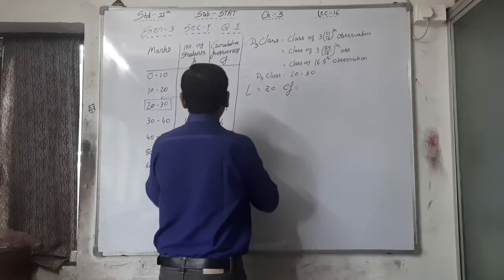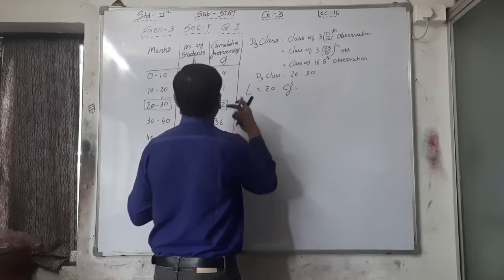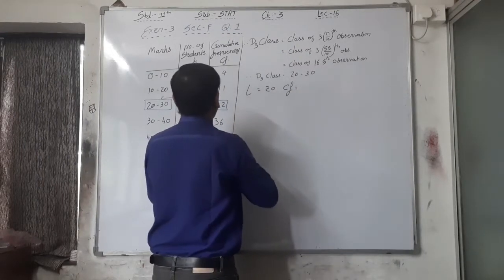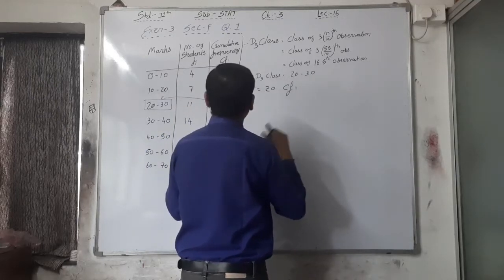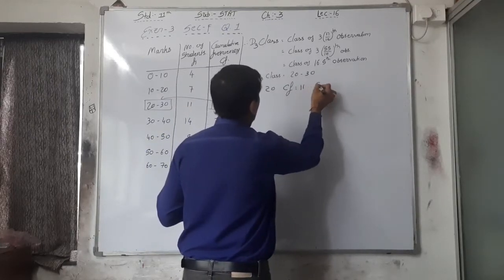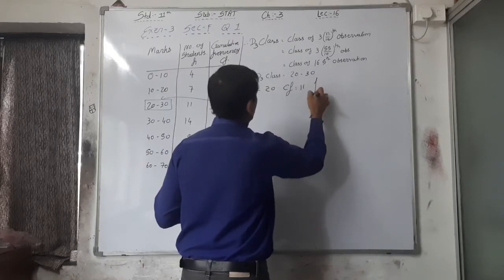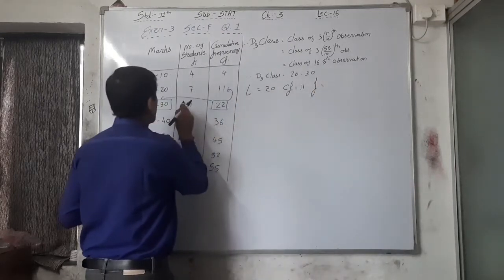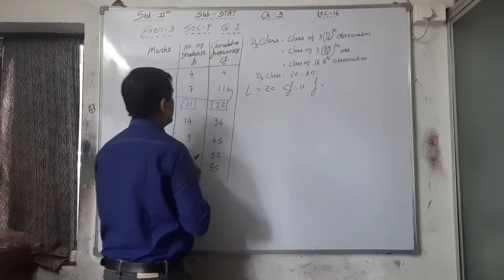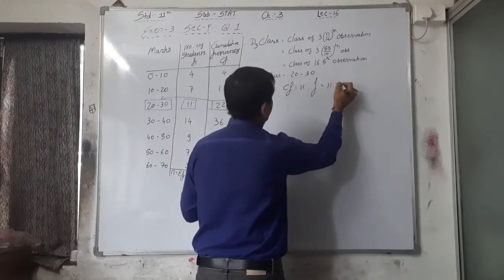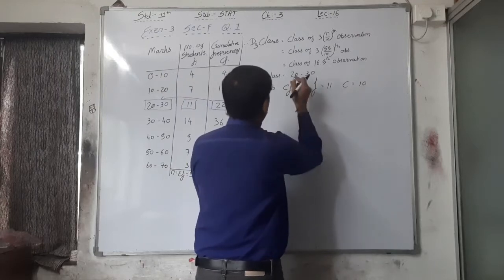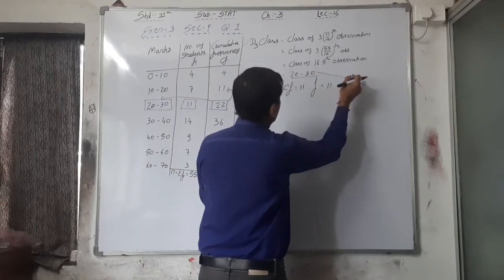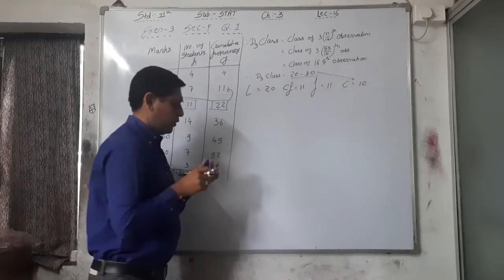CF is equal to 11, this one is the CF. F is equal to 11 again, this one is your F. And what is your C? Class length. Class length is equal to 10, right?